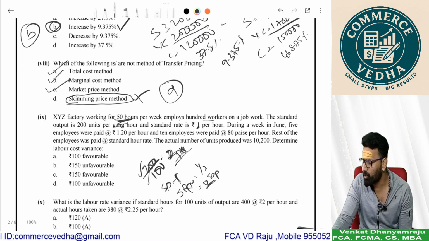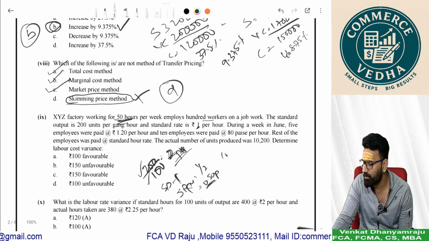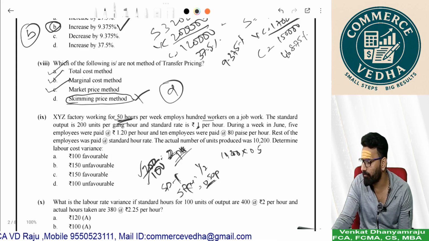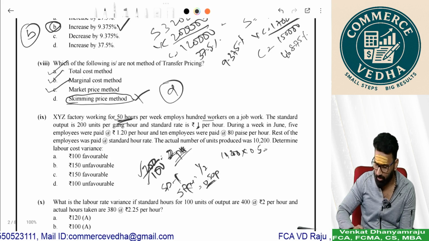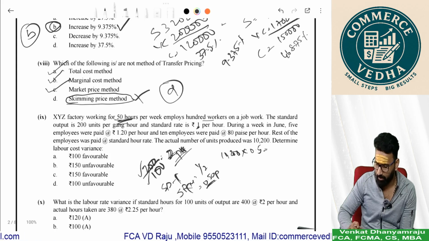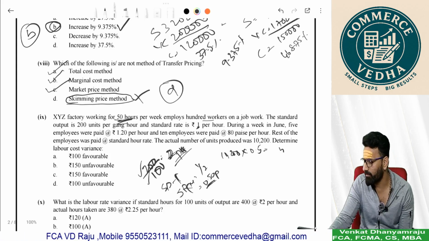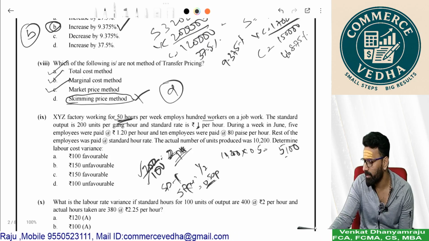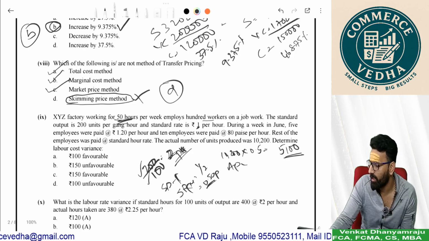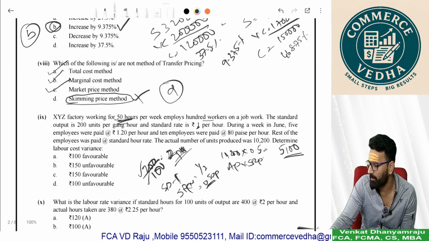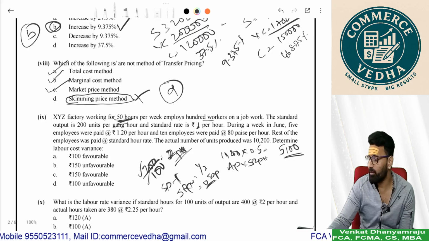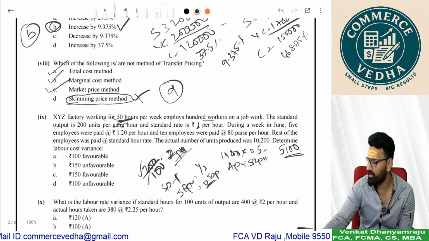So 10,200 is number of units produced, into 0.5 standard rate. Your standard cost should be 10,200 into 0.5. Your standard cost is 5,100. Standard cost is actual production into standard rate per unit. Right. Now, you should also see what is your actual cost. This is your standard cost.